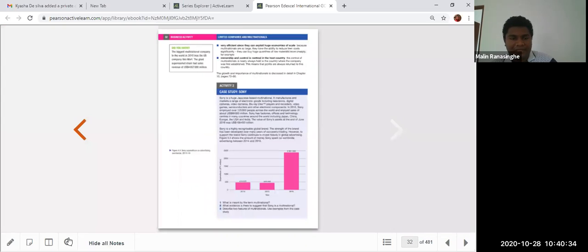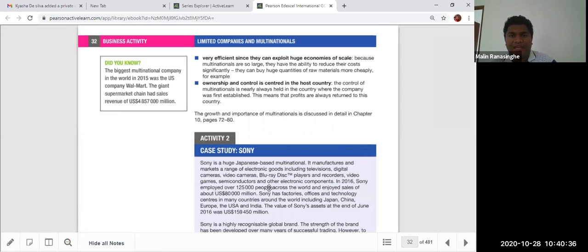And the last two features you can see: they are very efficient and can exploit economies of scale. They know everything, the benchmark, the production management, and they have historical information. They don't need to find another benchmark. They are the benchmark, they are the market leader. Ownership and control is centered in the host country.